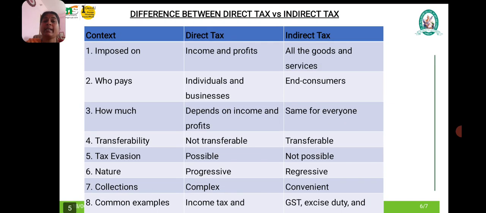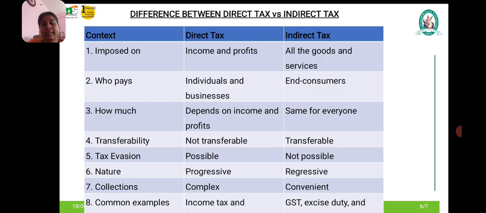Direct tax is imposed on incomes and profits. Indirect tax is imposed on all goods and services. Who pays the direct tax? Individuals and businesses pay the direct tax. All the end consumers will pay the indirect tax. How much is paid?